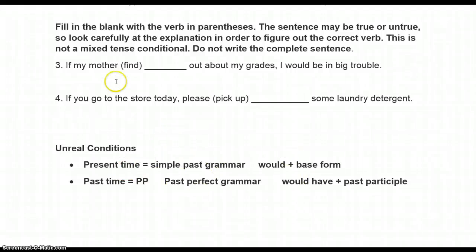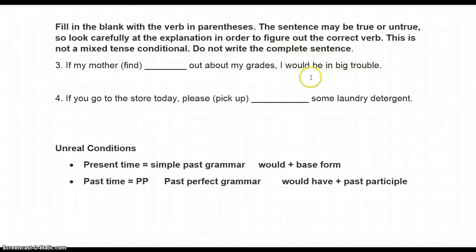So the first one, if my mother found out about my grades, I would be in big trouble. Now, this is not a mixed tense conditional on this part. So the easiest thing to do is just look at the second part.